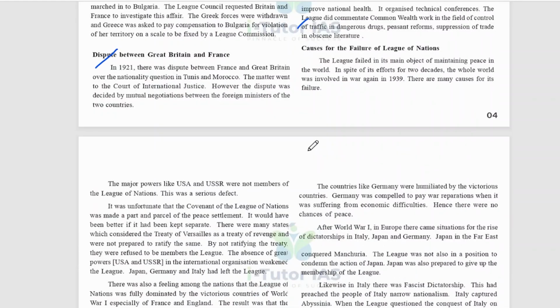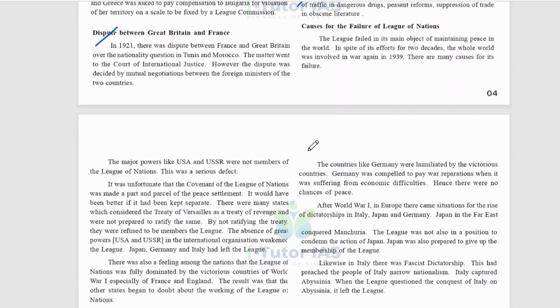These are the non-political works. And what are the causes of the failure of the League of Nations? Okay, so it was not a success because the Second World War happened after the League of Nations. The League failed in its main object of maintaining peace in the world. In spite of its effort for 2 decades, the whole world was involved in war again in 1939. After World War One, Second World War happened, and there are many causes for the failure.